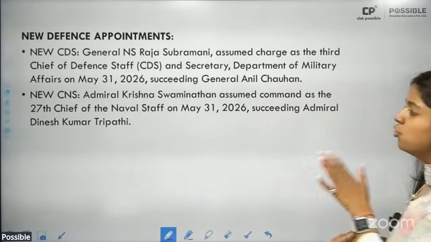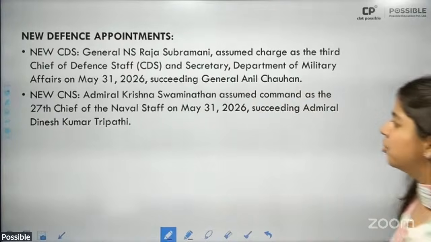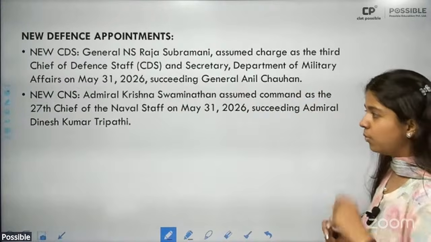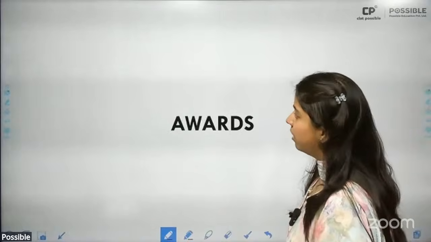Then we also have the new Chief of Naval Staff, Admiral Krishna Swaminathan, who is going to assume charge as the 27th Chief of Naval Staff. He will be succeeding Dinesh Kumar Tripathi.